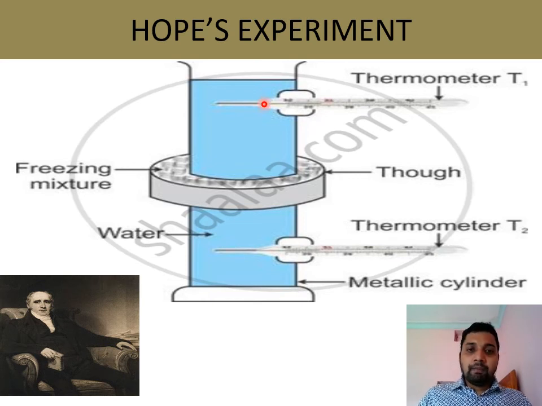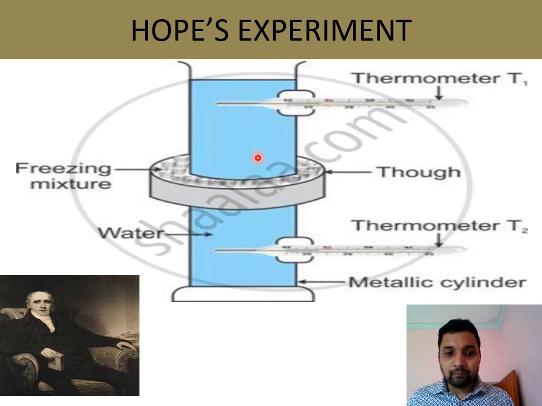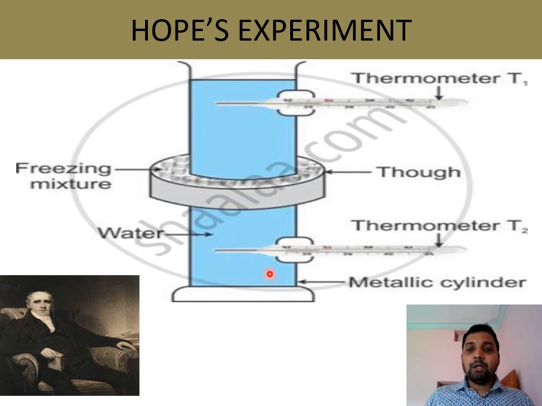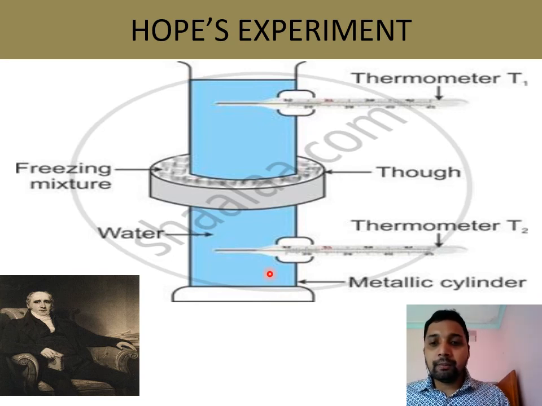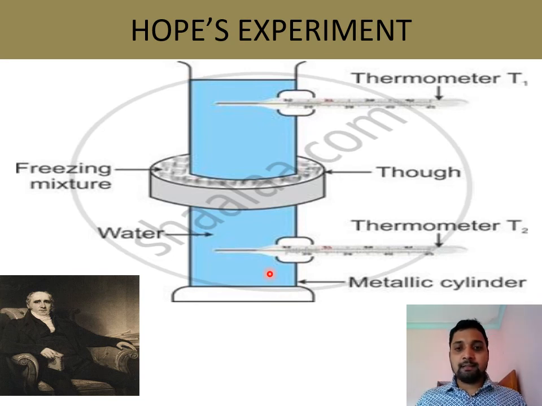Because of this freezing mixture, because of this ice, and because of the central part of water which is cooling down, the lower thermometer got the temperature 4 degrees Celsius, whereas the upper thermometer got 0 degrees Celsius. Means there is a change in temperature in these two thermometers for the same water because of this ice in the middle.